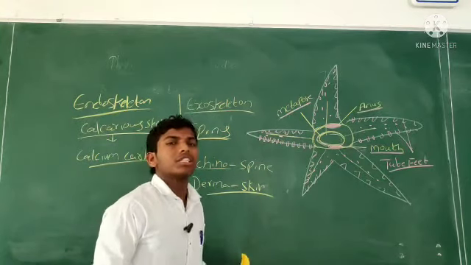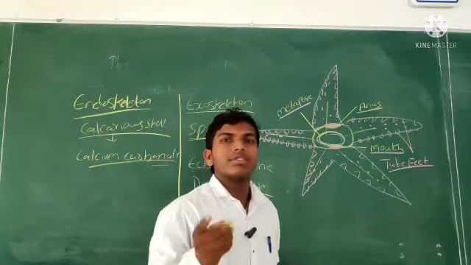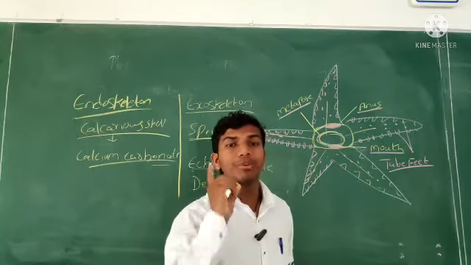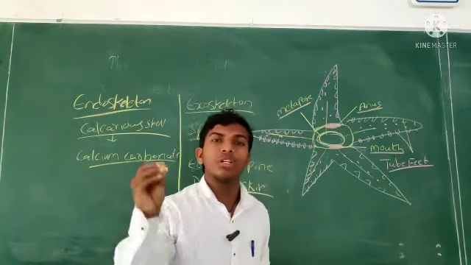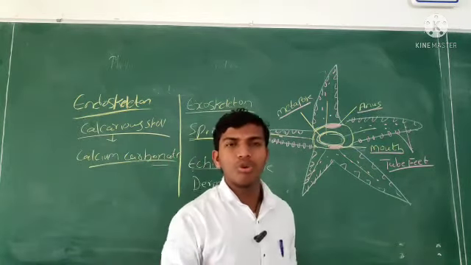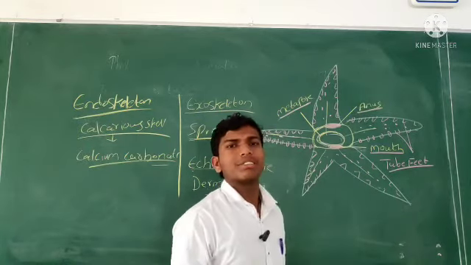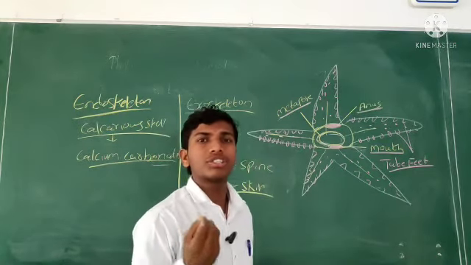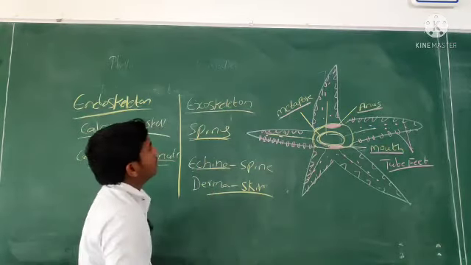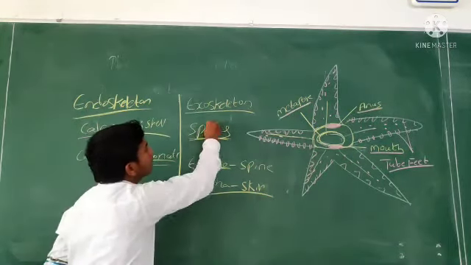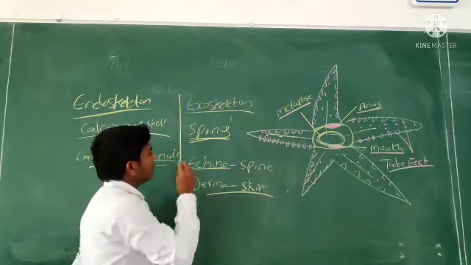Have you got it? See, each and every phylum has a unique, individual name. Why do we call it only Porifera? Why do we call it Coelenterata, Ctenophora? Each and every phylum has a base, a history. Here in Echinodermata, the exoskeleton is from the spines.